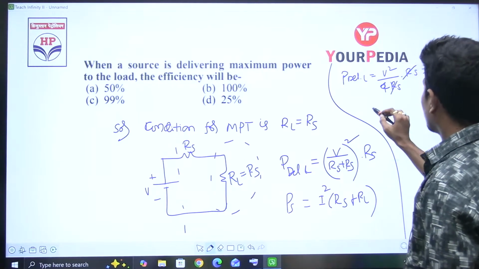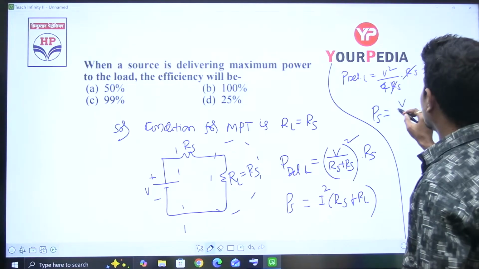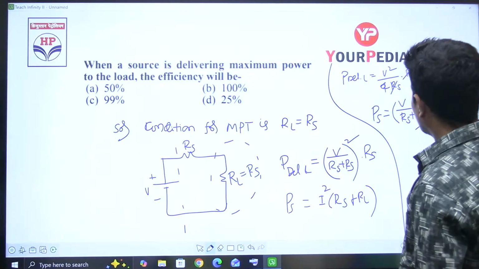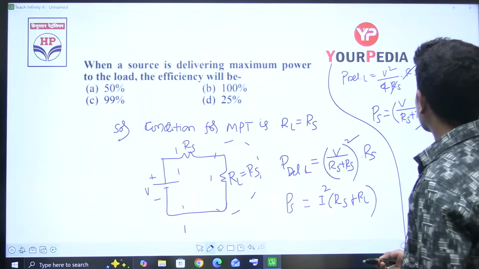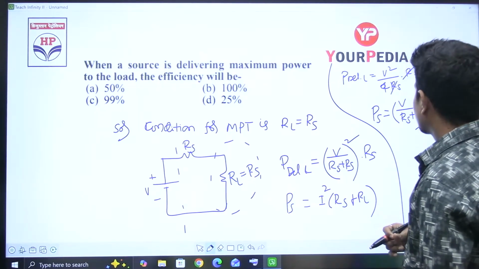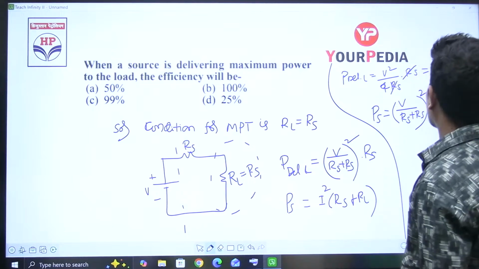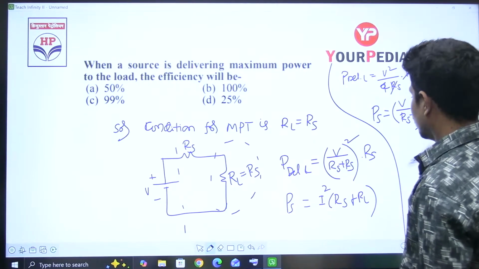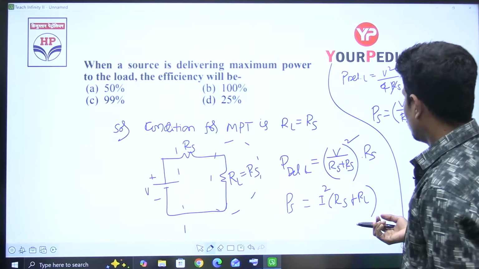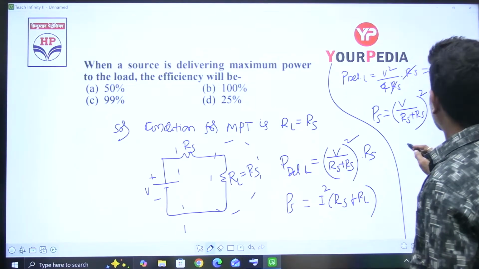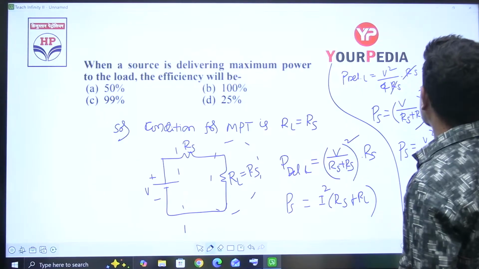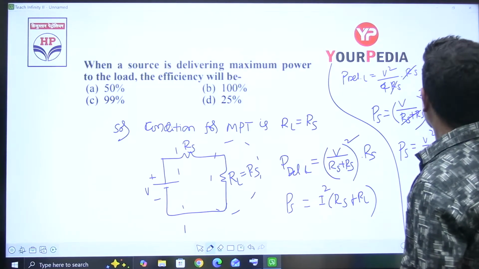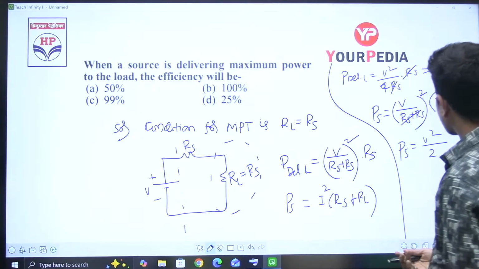Power supplied is equal to I square into Rs plus RL, where I is V by Rs plus RL. Here, any mistake we committed? PS is equal to V square by Rs plus RL, since one factor of Rs plus RL cancels. Therefore, here you're going to be left with 2.